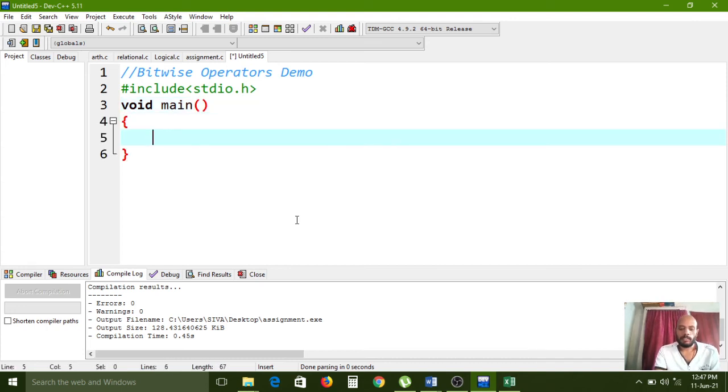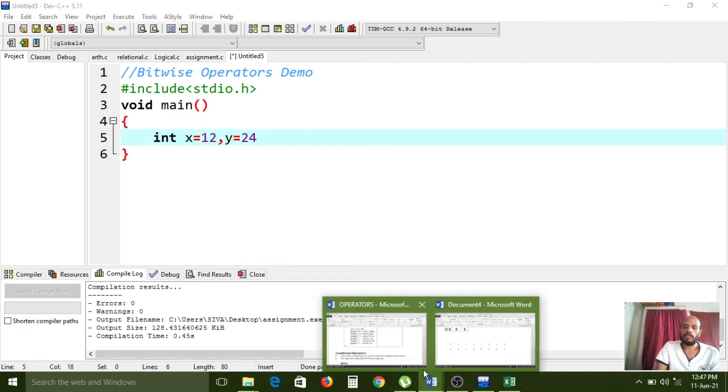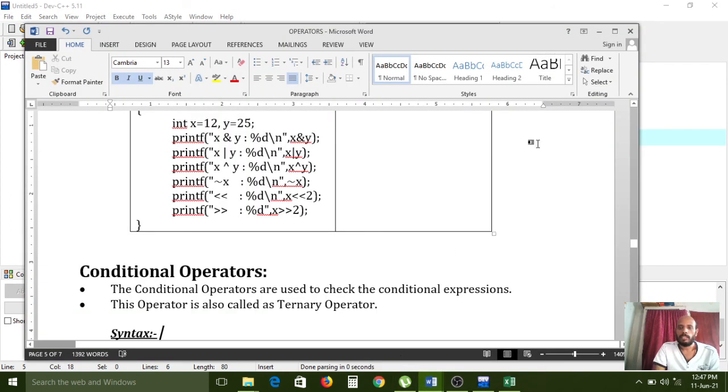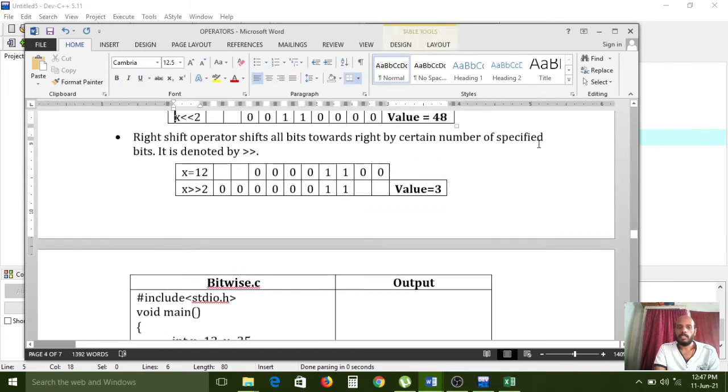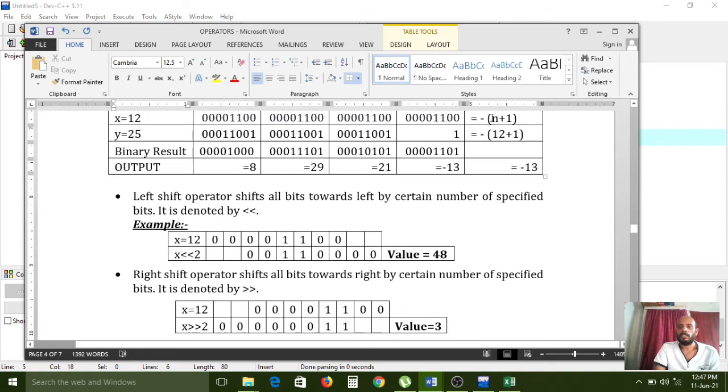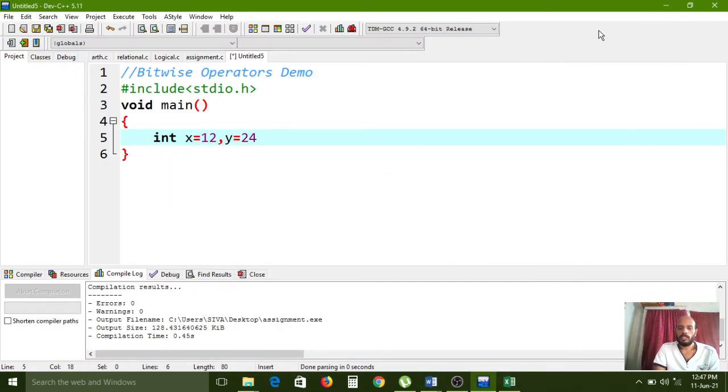Now I am using int x equal to 12, y equal to 25. Whatever the values we have taken, those same values we will take.